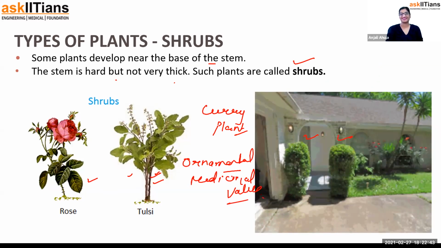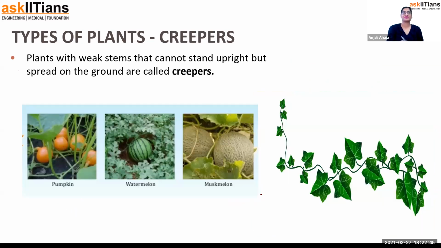Let's move forward. Let's talk about the next, which is creepers. Creepers crawl on the ground. They are plants with a weak stem, and they cannot move up because of their weight. For example, pumpkin, watermelon, muskmelon have heavy fruits. They cannot move up. They have a weak stem and heavy fruit, and that's the reason they cannot move up. They keep on just spreading on the ground.